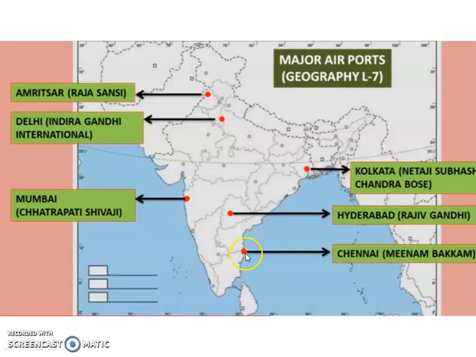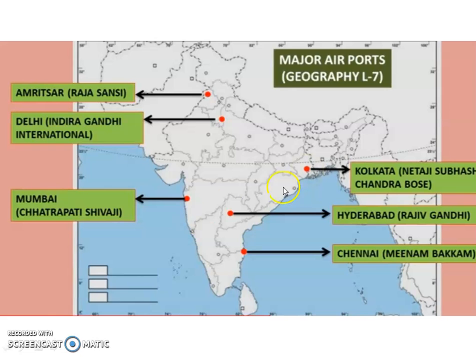Then Chennai Meenambakkam International Airport in Tamil Nadu. Then Hyderabad Rajiv Gandhi International Airport in Telangana. Then also Calcutta Netaji Subhash Chandra Bose International Airport. Calcutta is in West Bengal, so the airport is located in this area.